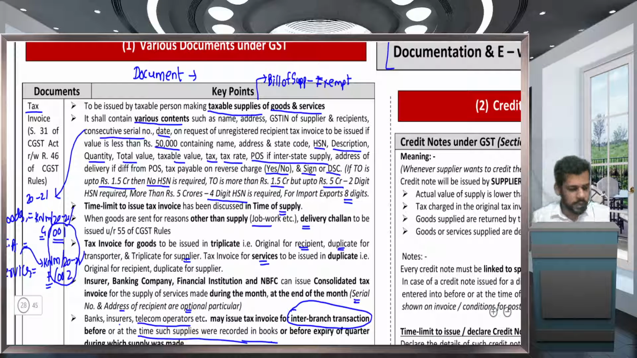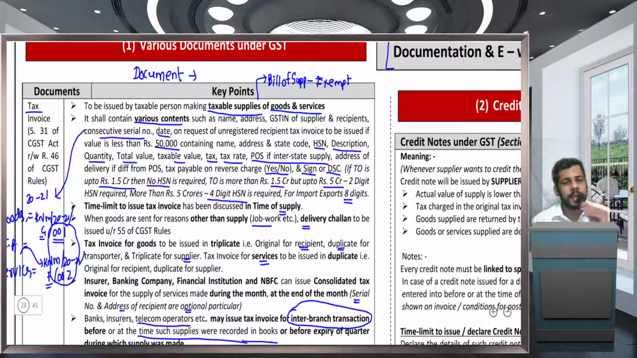Hello everyone, this is CA Keval Mota, and in this lecture we are going to revise the chapter of tax invoice, debit note, credit note, and e-way. So we will understand at what time these documents are to be issued and the significance of this document.